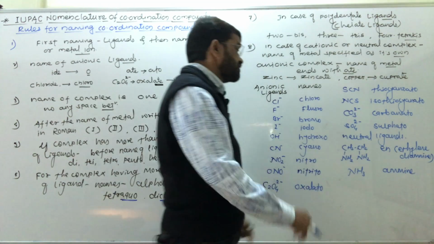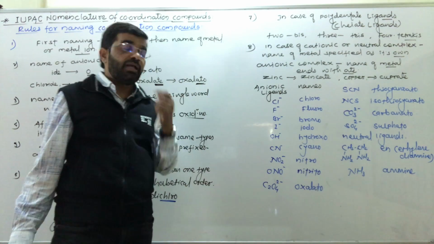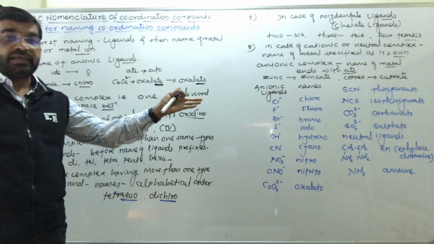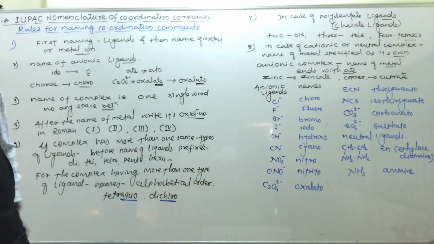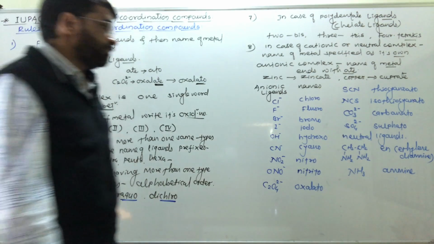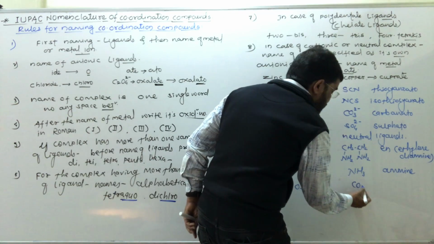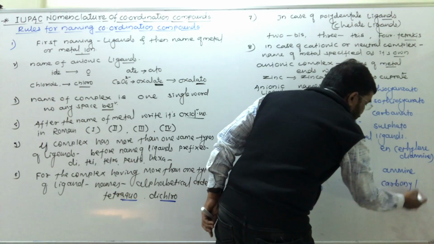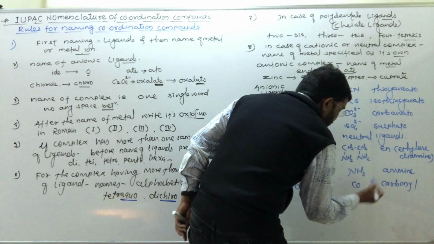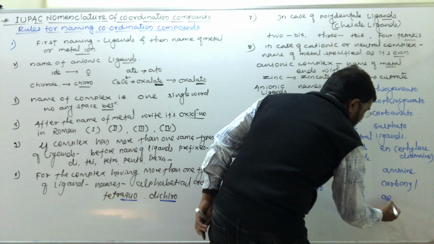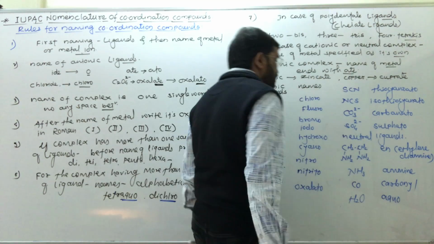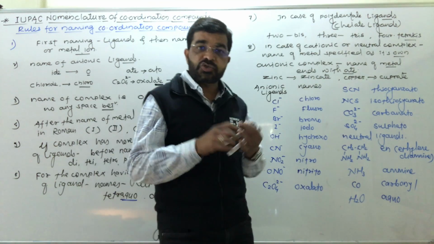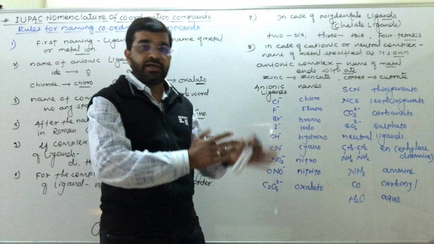So see the spelling, AMMINE, that is nothing but ammonia. Then for carbon monoxide, CO, here it is carbonyl, and neutral ligand like H2O, that is aqua. So these are the various ligands, and how to write their names.